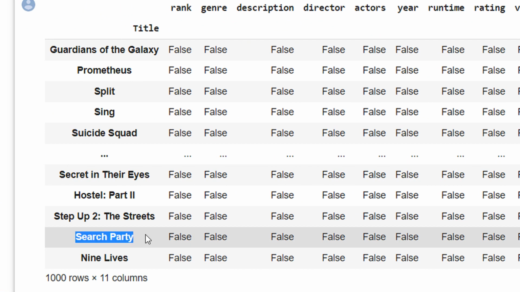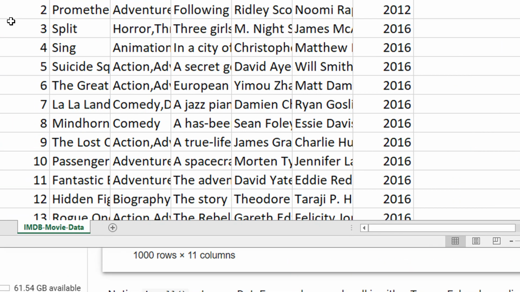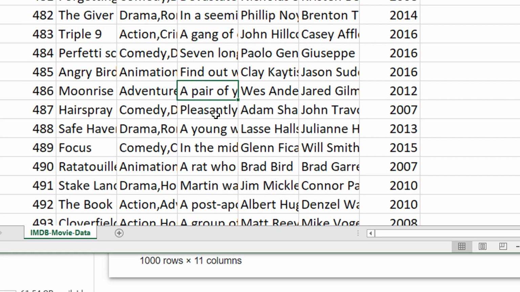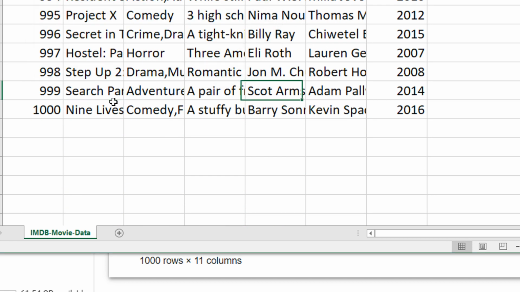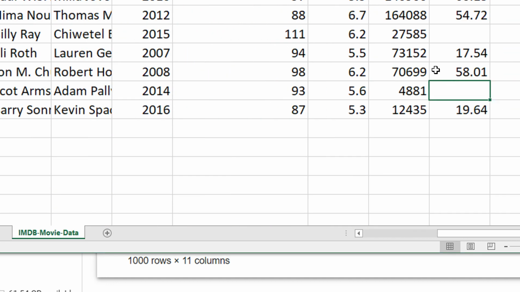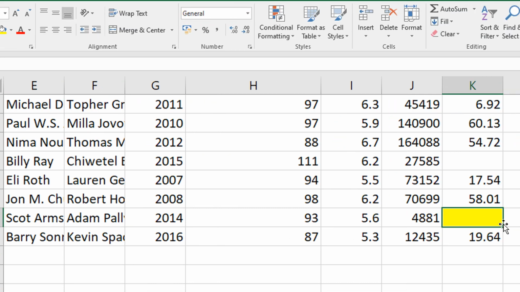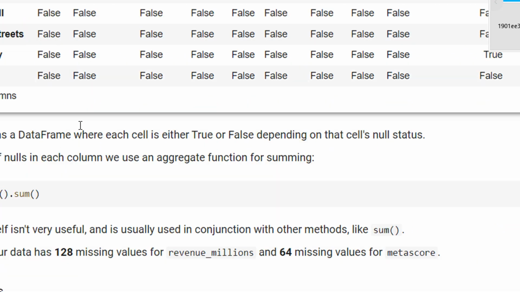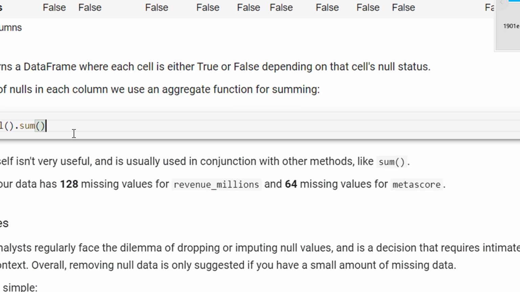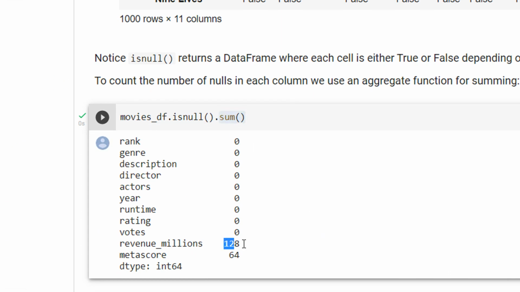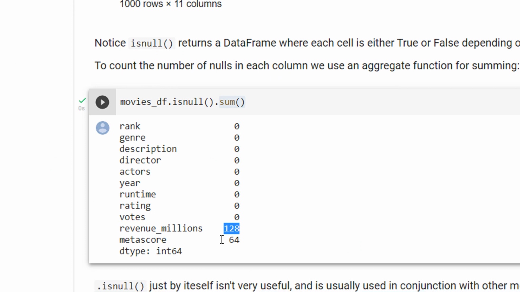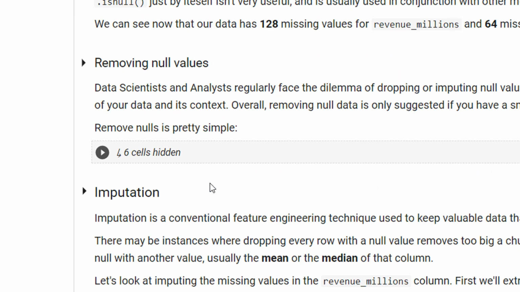You can verify also when I look at Search Party here: this column is blank, hence it is showing true. A better way is to do a dot sum. That means revenue millions has 128 null values and Metascore has 64 null values.